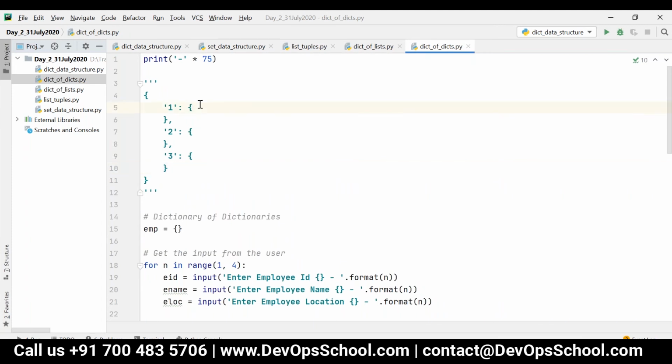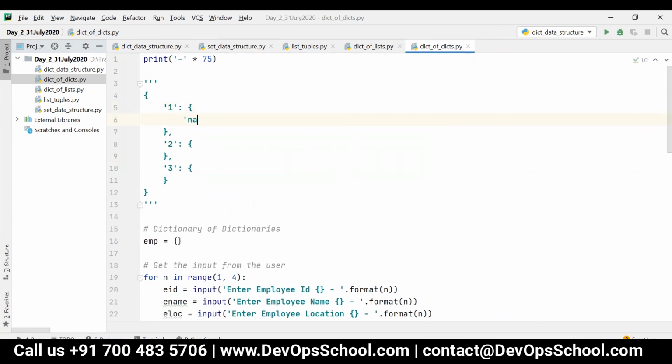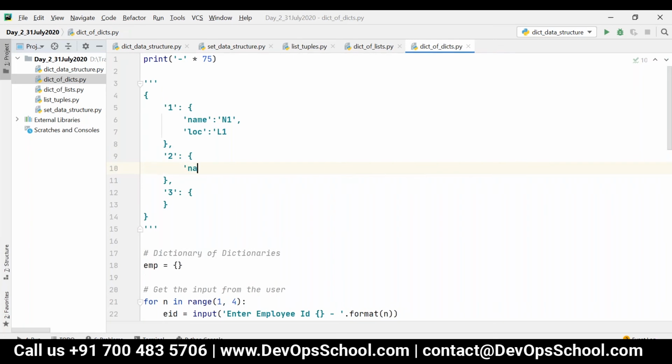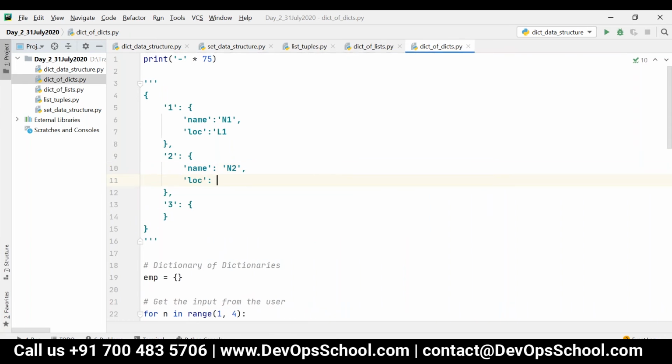So inside 1, I can say name N1, salary or location L1. Similarly, inside 2, I can write name N2 and then location L2.